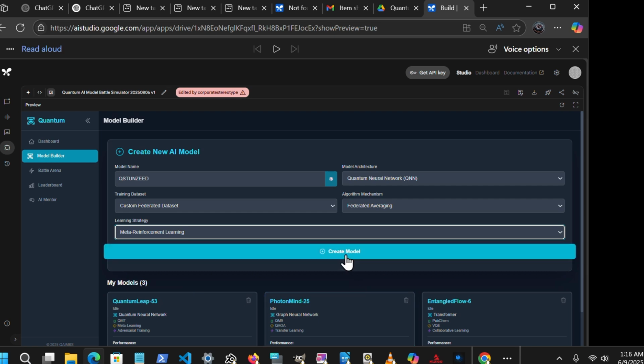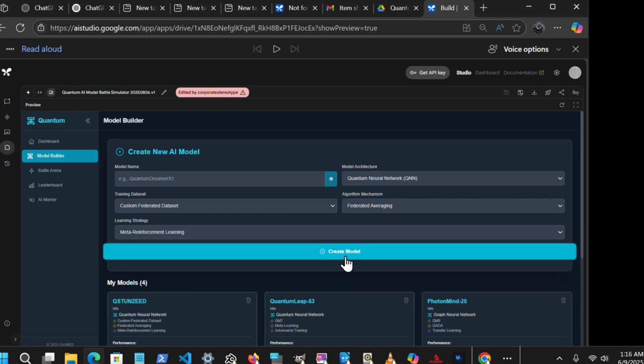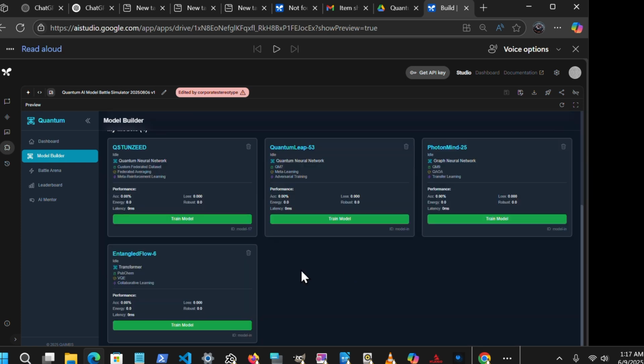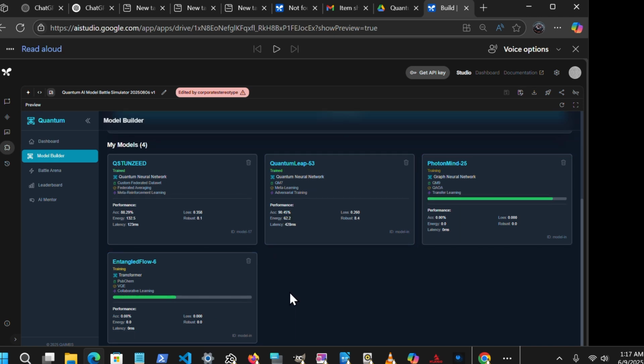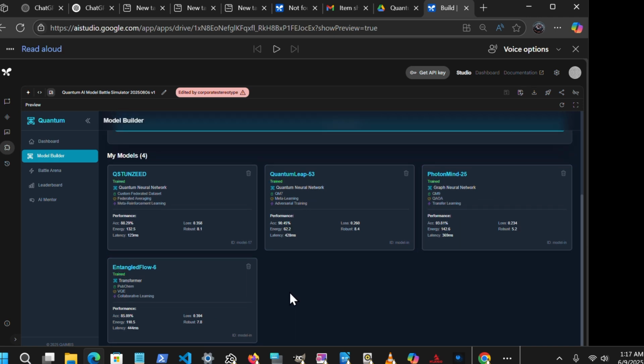2. Datasets. Selecting the right data is fundamental. QMBS provides access to various datasets tailored for different types of challenges. Examples include molecular datasets like QM7 and QM9, valuable for tasks related to chemistry and material science. PubChem offers a vast collection relevant to cheminformatics. You can also experiment with custom federated datasets, allowing you to explore distributed learning scenarios where data remains decentralized.